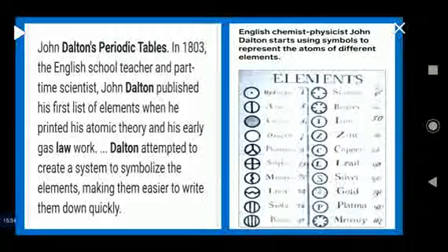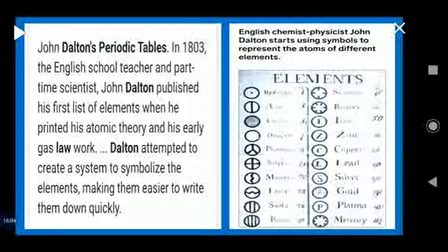Here you can see the first list of John Dalton, the representation of different elements. You can see here the circle in center, there is a dot and it stands for hydrogen. Here are some examples, these symbols which represent different elements. This was the list of elements by John Dalton.